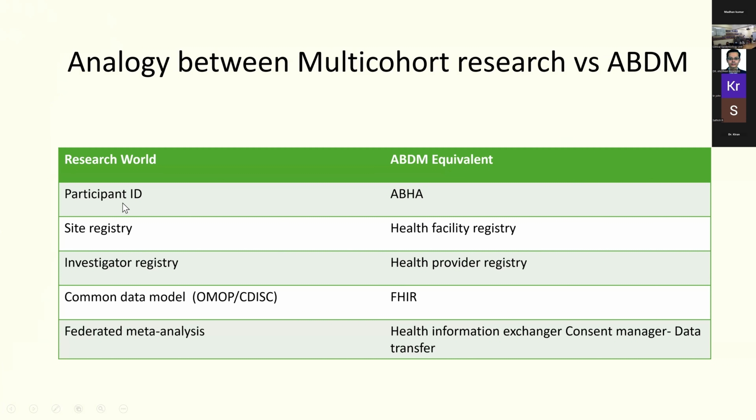So this is my last slide. It's just an analogy between the multi-cohort research versus the ABDM. Whatever is participant ID in a multi-cohort research is the ABHA ID in an ABDM. What is a site registry in a cohort study is the health facility registry. The investigator research registry in a research cohort is equivalent to a health provider registry. The common data model that we use in research is OMOP, but what they use in ABDM is FHIR. And we are doing something called federated meta-analysis, and they're doing the same thing called Health Information Exchange Consent Manager, but they're not doing analysis, they're only doing data transfer.